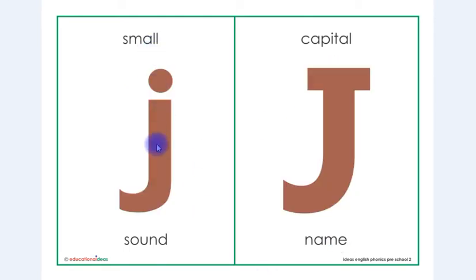This is letter J in small shape and this is letter J in capital shape. The sound is J and the name is J.